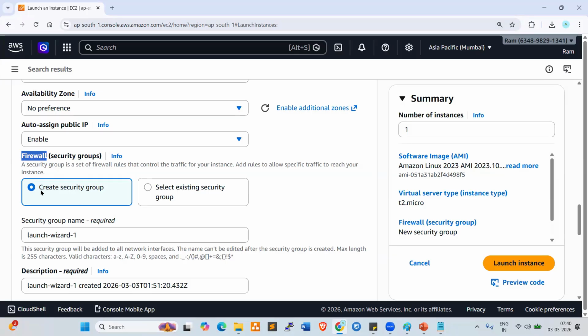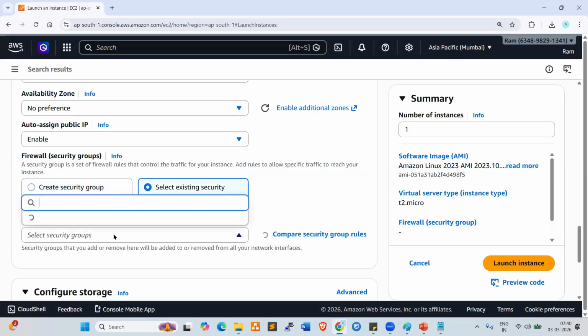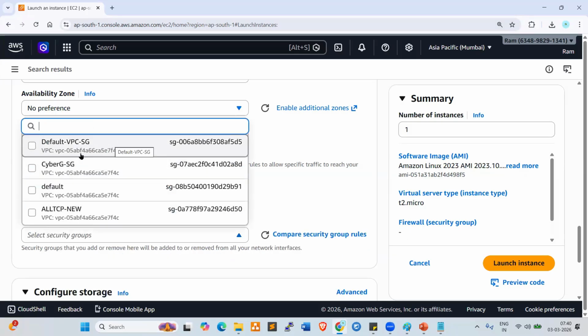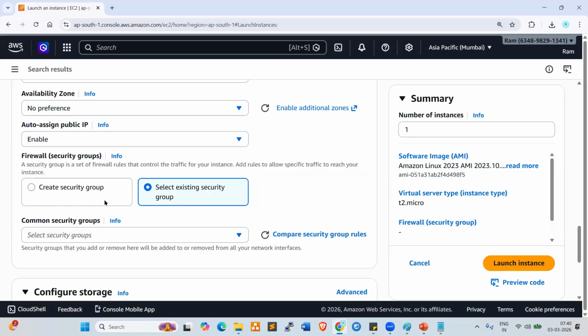Now, security group, this is the firewall. Look at here: create a new security group, or select an existing security group. These are the existing security groups: the default VPC security group and some others, like all TCP. Right now, I want to create a new security group.